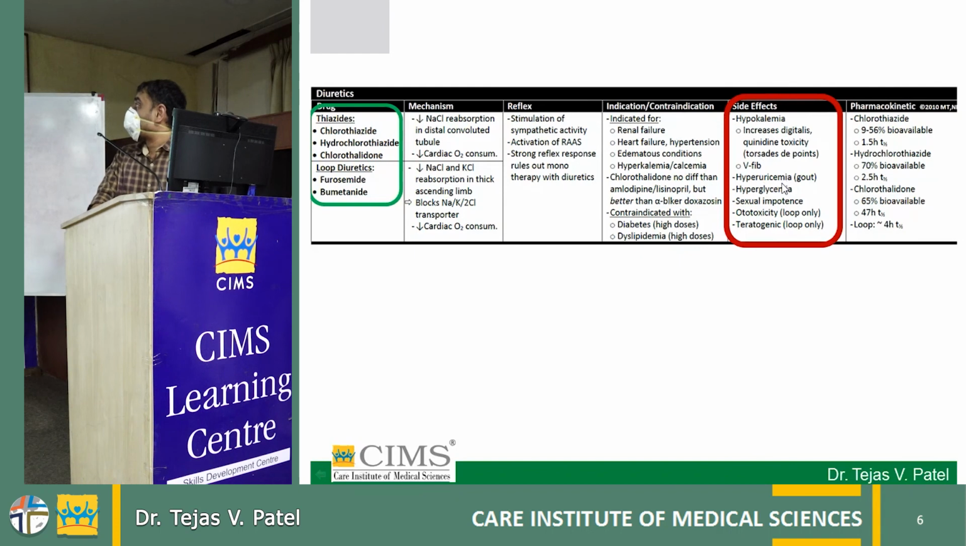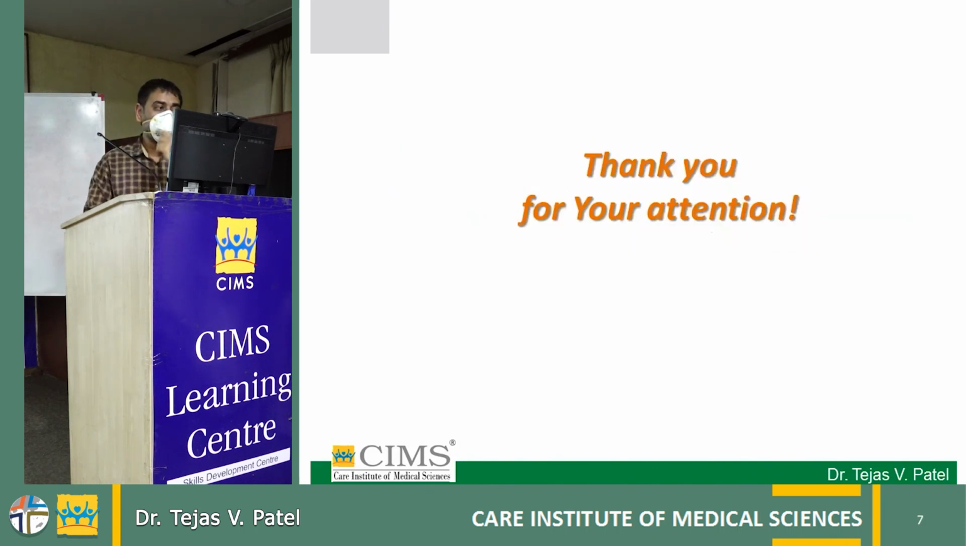Hyperuricemia can happen because of uric acid retention by some of these molecules, especially the thiazides. And many times there will be an increased tendency for calcium stones because of the increased calcium excretion by the diuretic, especially the thiazide kind of diuretic. So these are the common side effects of the major cardiovascular medications.